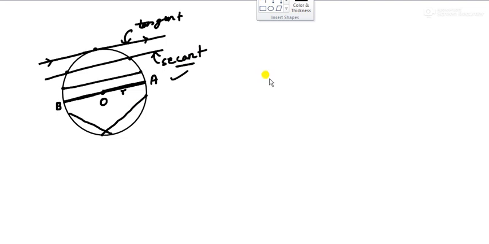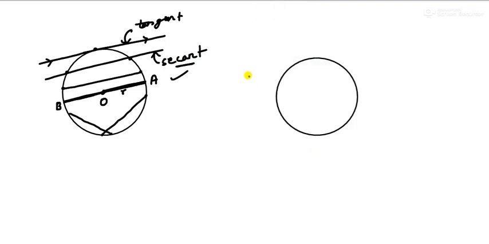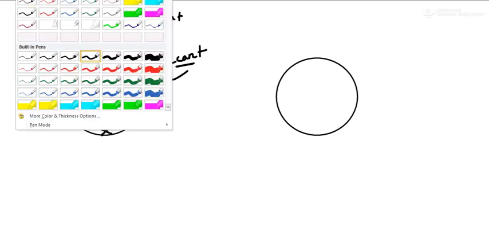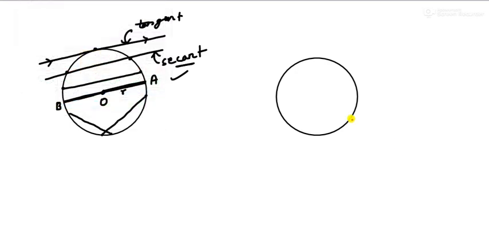You should know about these two. Since this chapter is about tangent, let me tell you one thing. The tangent will touch the circle at only one point, right? If it is touching over here, I will call this point the point of contact. The point where the tangent touches the circle is called the point of contact.